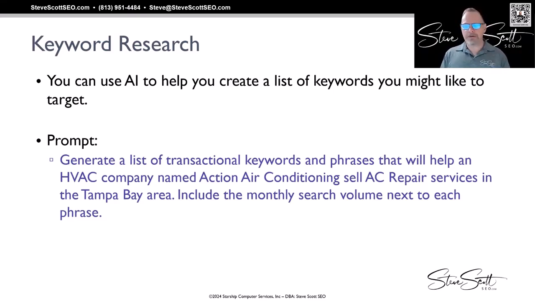So here's a prompt that I played with for an AC client. Generate a list of transactional keywords and phrases. Notice I use the word transactional. This is where I'm talking about getting more detailed, right? Because I could just say, give me a list. But by saying transactional keywords, I'm looking for words where people want to do something, right? They're not looking for info. They're looking to take some action, have a transaction, buy something.